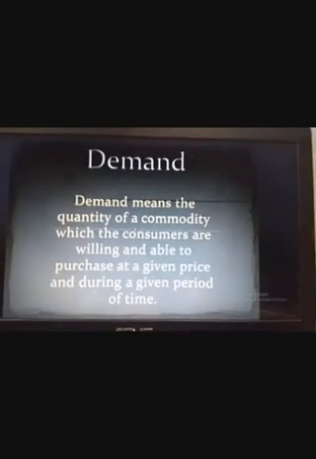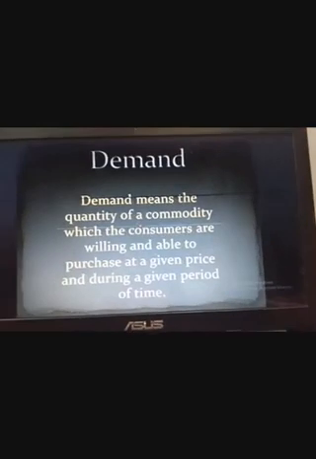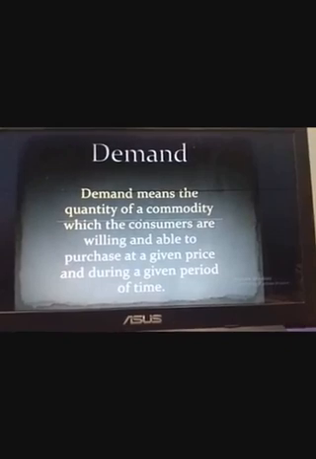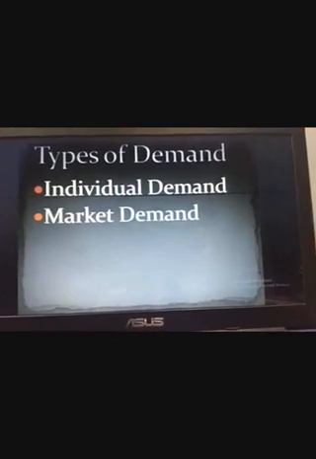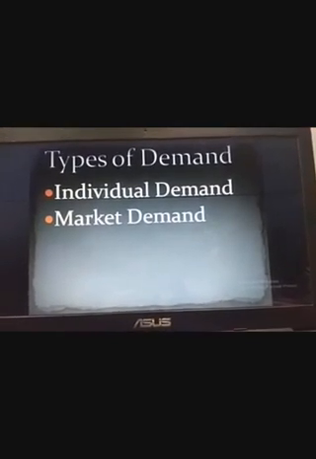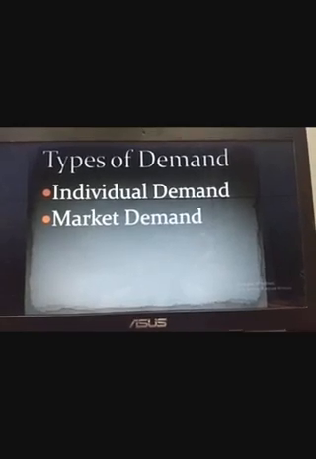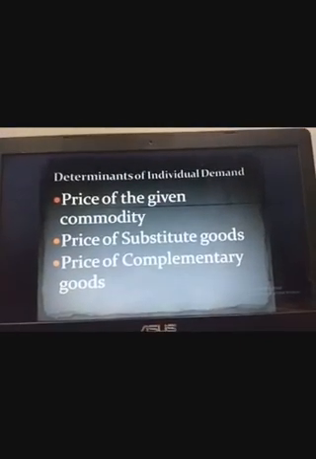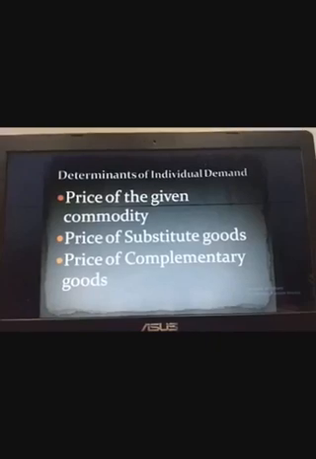So as we can see, the meaning of demand, which I already explained yesterday, means the quantity of a commodity which the consumers are willing and able to purchase at a given price and during a given period of time. The types of demand are individual and market. Individual, that is if I am demanding anything, that is individual demand. If all together we are demanding something, that becomes market demand. Also, I explained yesterday three determinants of individual demand, that is price of the given commodity, price of substitute good, and price of complementary goods, taking examples.